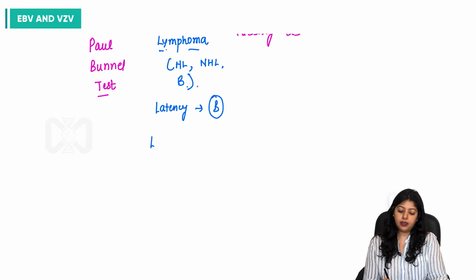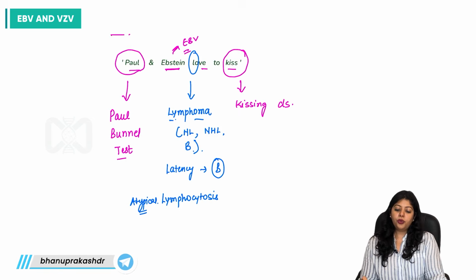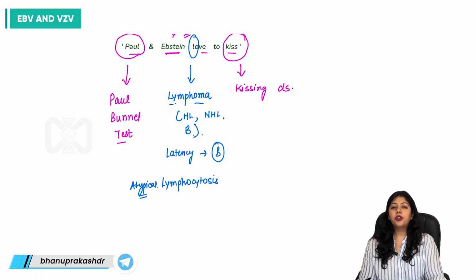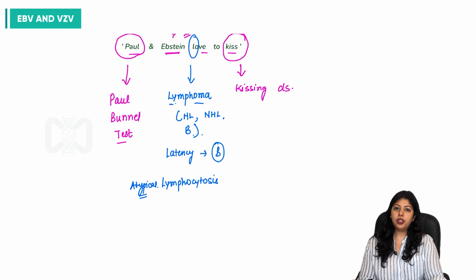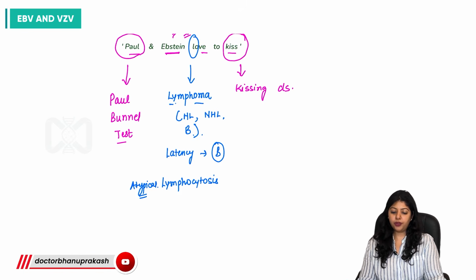Then can we say that we can have atypical lymphocytosis? So if one of these words come for your exams, whether it is Paul or KISS or Epstein, you can very well come up to the answer of the question.